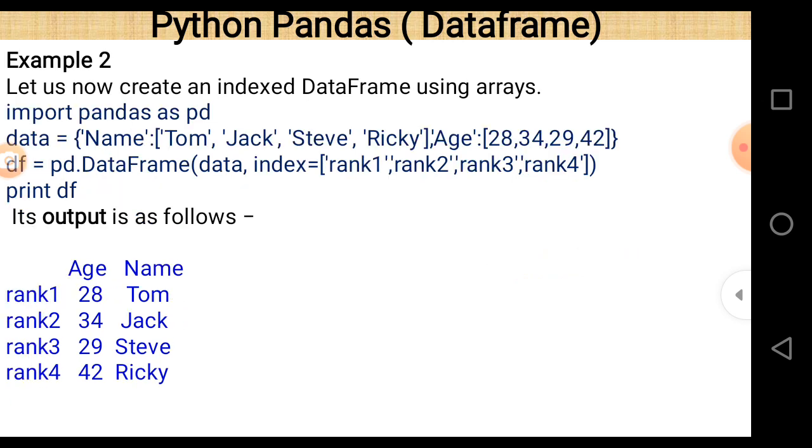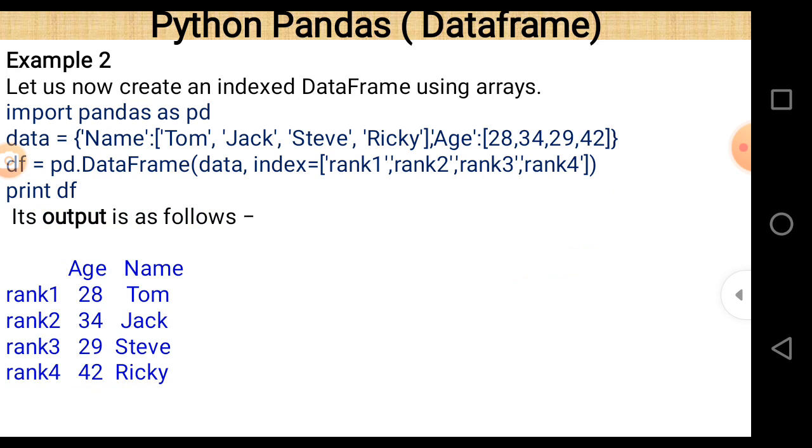Second one is, this is a second example. This example is almost the same as the previous one, but the only difference is that index is passed as an argument when we declare a data frame. So let us consider it line by line. First line is import pandas as pd. Import and as are keywords. Pandas is the name of the library, pd is the alternative name of pandas. So whenever you want to use pandas as a library, just write pd in place of pandas, and after that a dot sign, and after that the name of a function related to the pandas library.